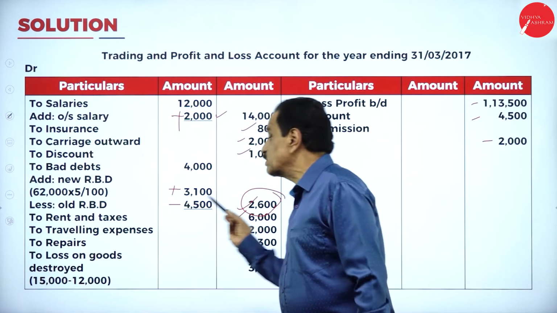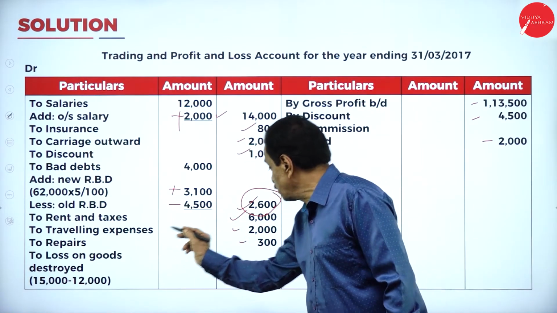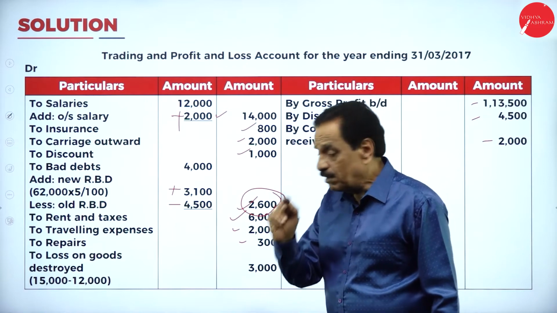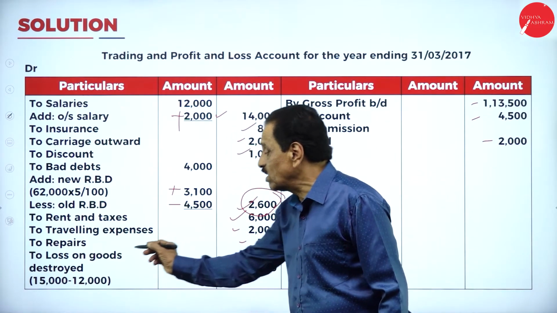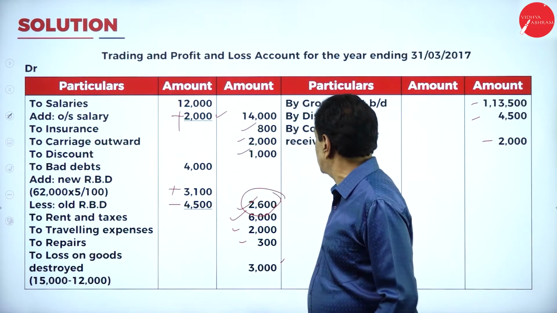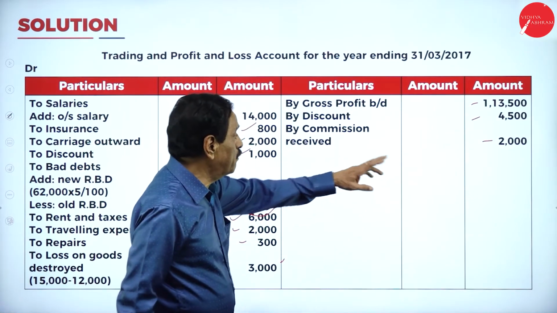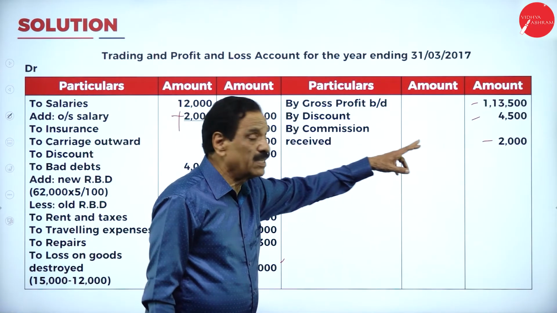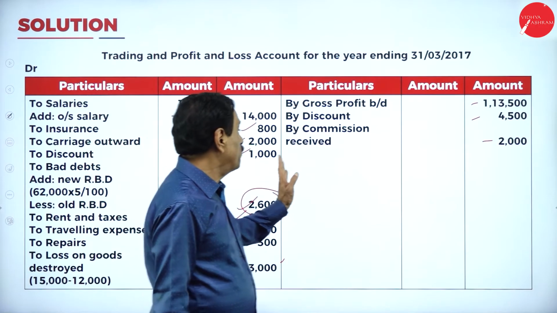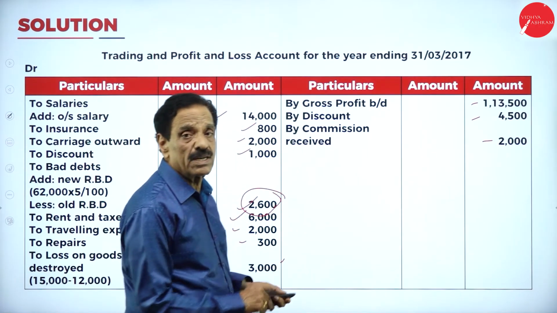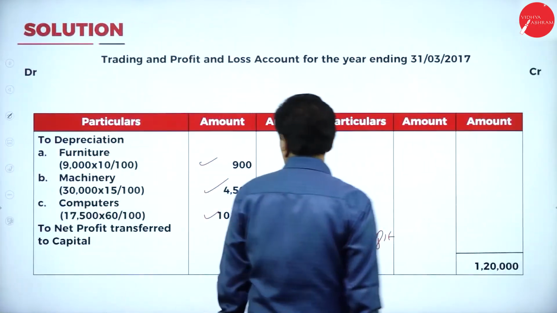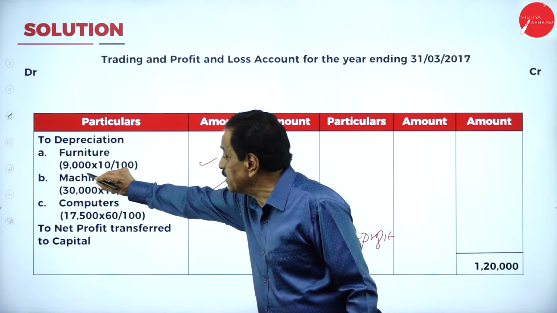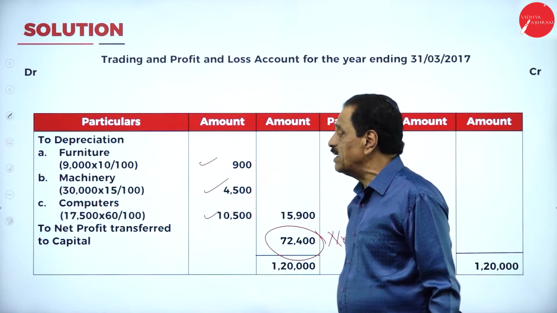Rent and tax is an expenditure. Travelling expenses is an expenditure, repair is an expenditure, loss on goods 15,000 minus 12,000 is 3,000. Here, gross profit brought down, discount received is 4,500, by commission received 2,000. It's an income. Then depreciation: 10% of 9,000 comes to 900.